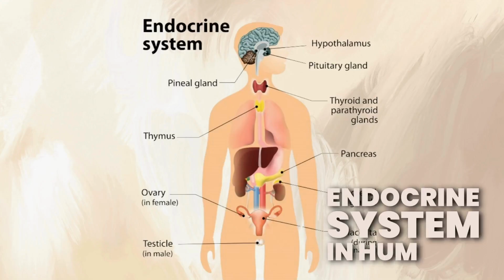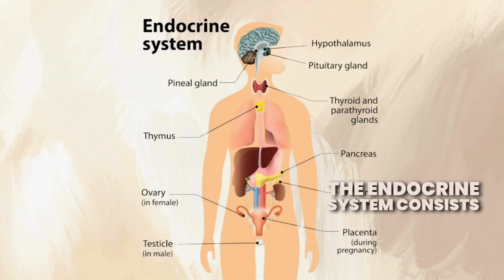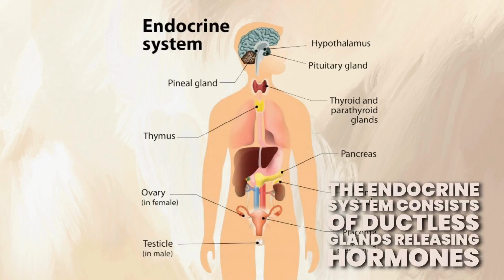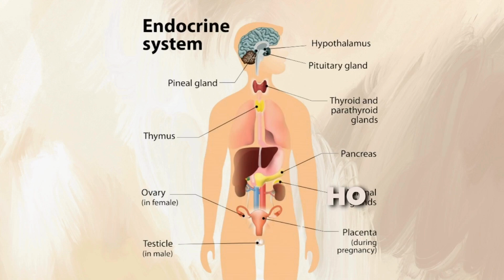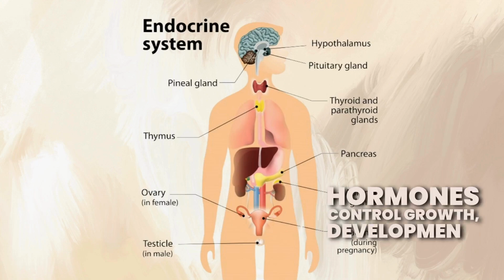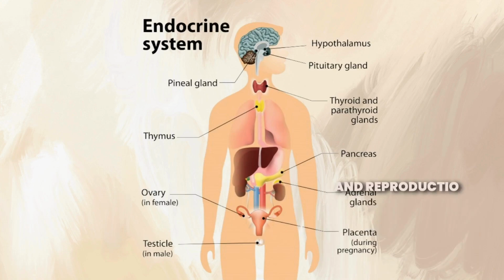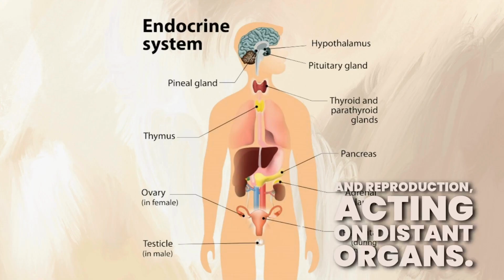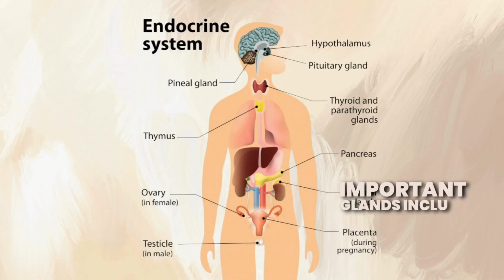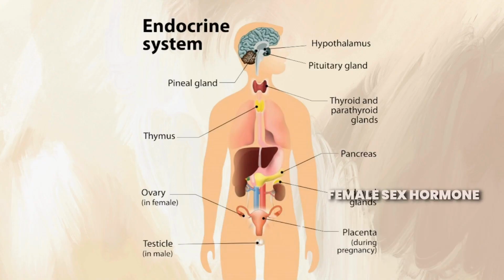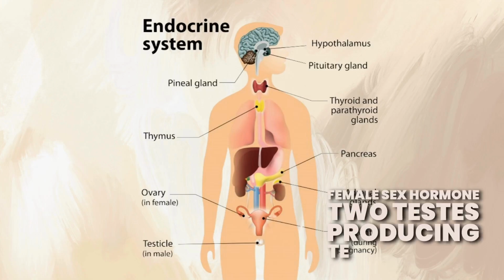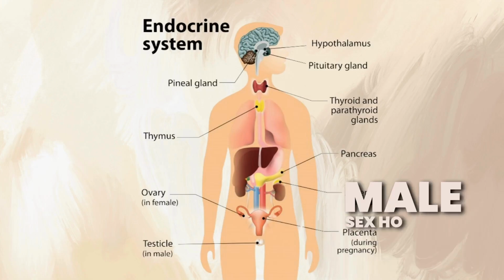Endocrine system in humans. The endocrine system consists of ductless glands releasing hormones into the bloodstream to regulate various body functions. Hormones control growth, development, behavior, and reproduction, acting on distant organs. Important glands include 1. Ovary producing estrogen, female sex hormone. 2. Testes producing testosterone, male sex hormone.